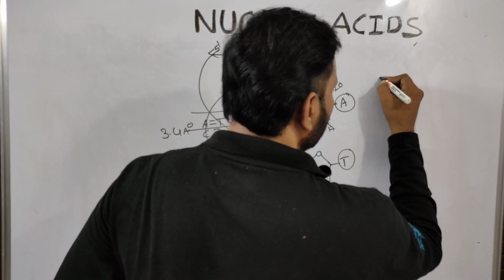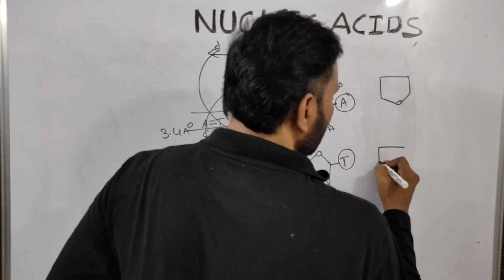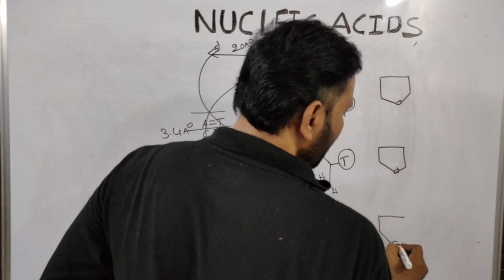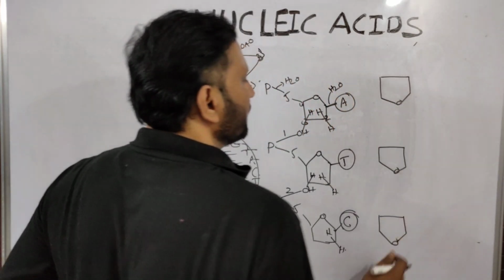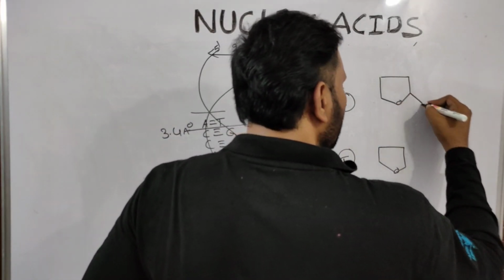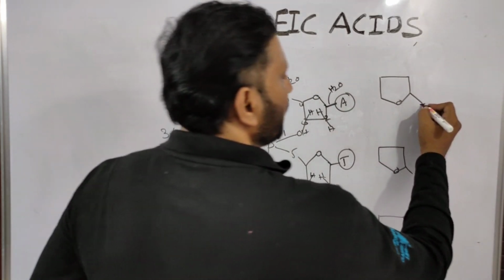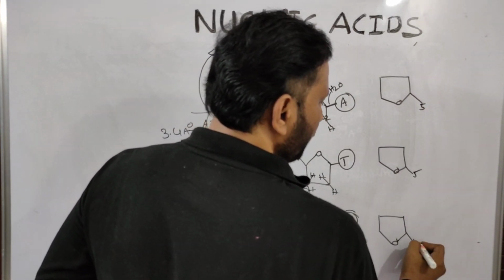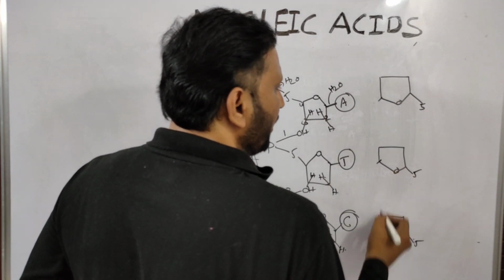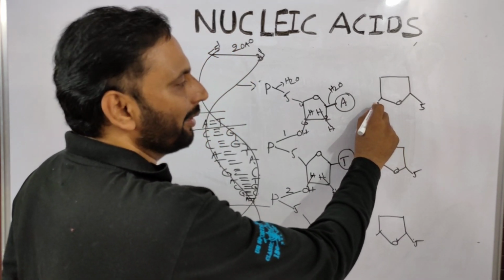This is ribose sugar. This is, sorry, deoxyribose sugar. This one, all are deoxyribose sugars. So you take this one, fifth carbon. This is fifth, and this is the first. Always at the first carbon nitrogen bases can be bound.